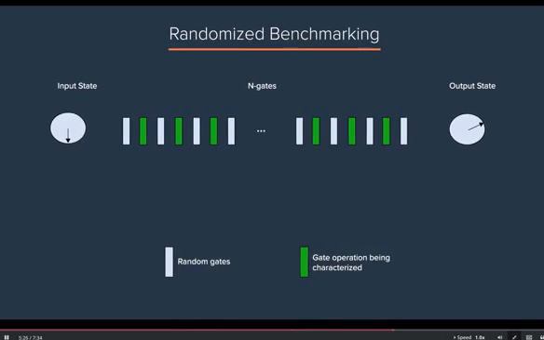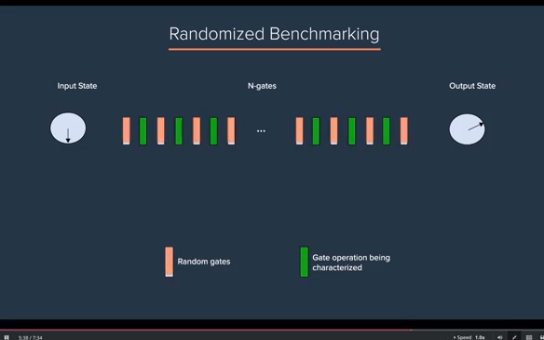In addition, process tomography is sensitive to all errors, including initialization errors when preparing the input state and measurement errors at the output, which, although certainly real errors, are unrelated to the quality of the gate operation itself. As a result, an alternative approach called randomized benchmarking has also been developed. Randomized benchmarking essentially interleaves the gate operation being characterized with a random assortment of other gate operations.